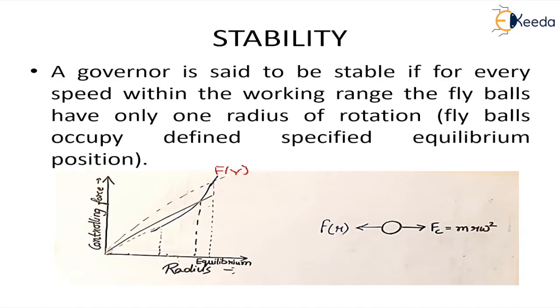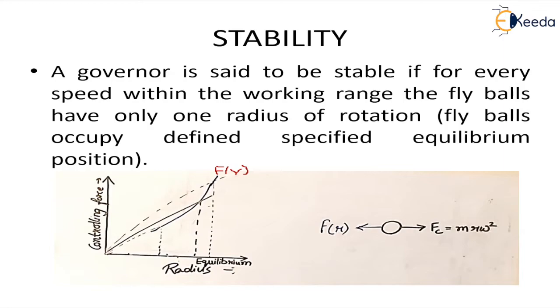So we say in general terms that a system is stable if it gets displaced from its equilibrium running condition, but comes back to its equilibrium condition. But if it does not come back to its original position after displacement, we call the system an unstable system.